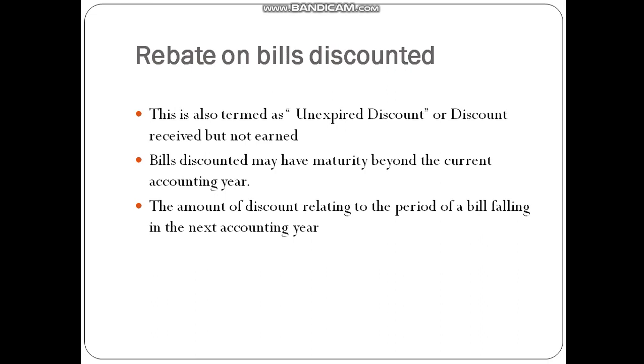For example, if a bill is discounted on 1st December 2000 for 3 months, with an amount of rupees 6,000, and the accounts are closed on 31st December, here the unexpired discount relating to the 2 months will be rupees 2,000 each for 2 months.